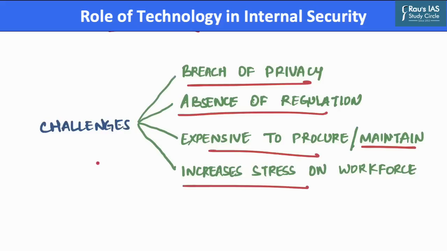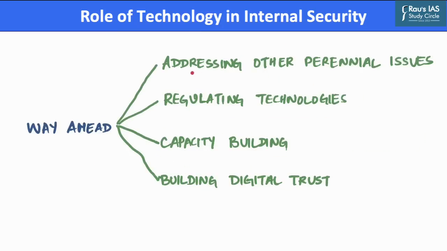Now, as we have understood that use of technology is important for law enforcement, there are a few suggestions that can be incorporated for furthering the interface between technology and law enforcement. The way ahead suggests that there is a need to address other perennial issues, as technology adoption needs to be corroborated by long pending police reforms, which are needed to address other issues faced by law enforcement agencies, such as lack of accountability, poor representation of women, and shortage of weaponry.